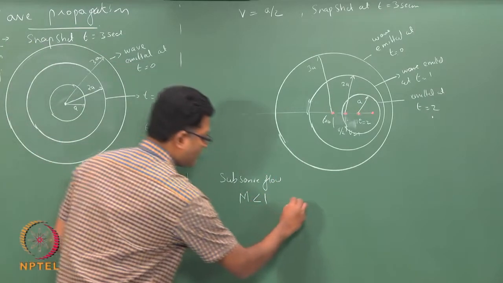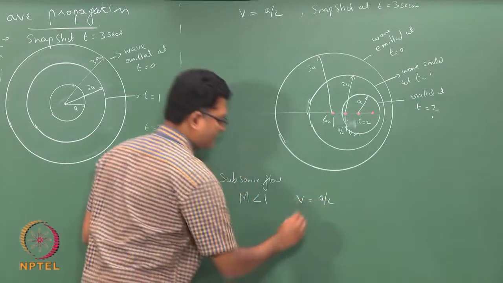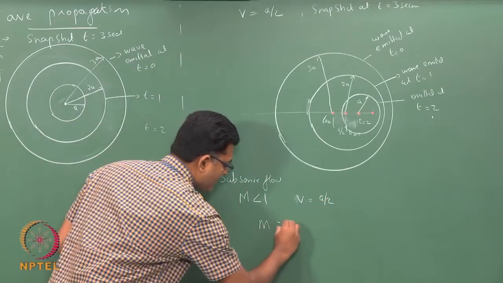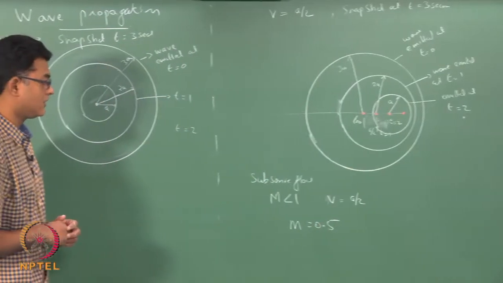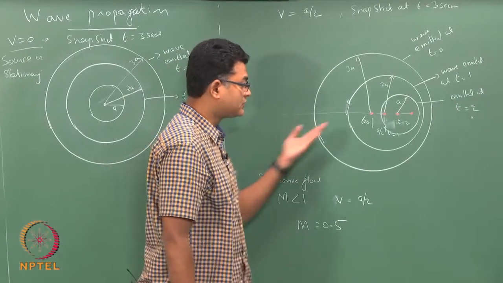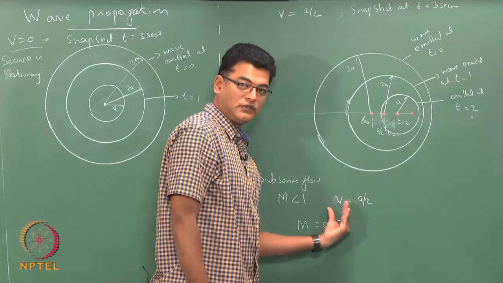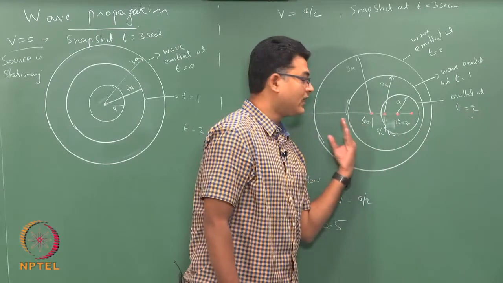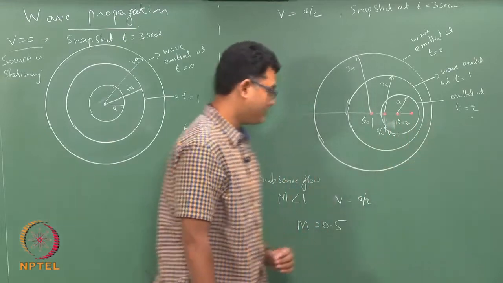Here the velocity of the source is less than the velocity of sound. What we have drawn here is for the case of M equals 0.5. At Mach number 0.5, the source is moving at half the velocity of sound, and any point in space will know about the approaching source much before the source reaches the point.